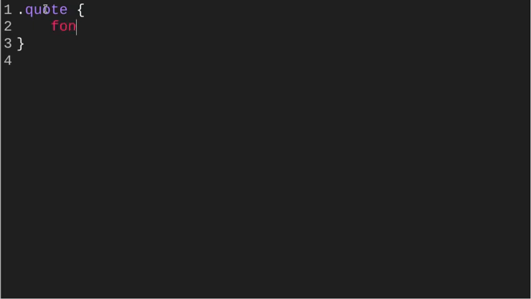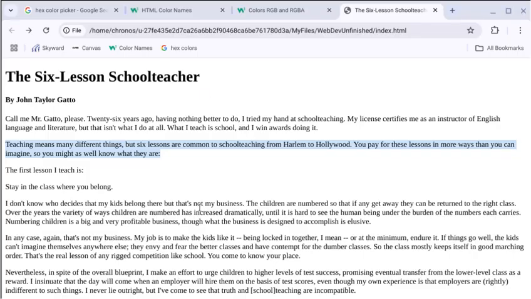So we're going to say font-style colon, and we're going to make this one, again, you could do cursive, probably Courier New or Comic Sans or something like that, but we're going to go with Arial, capital A-R-I-A-L. And again, what is this going to do for us? Well, let's go ahead and see.